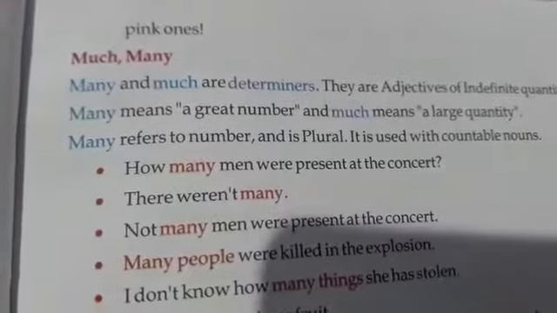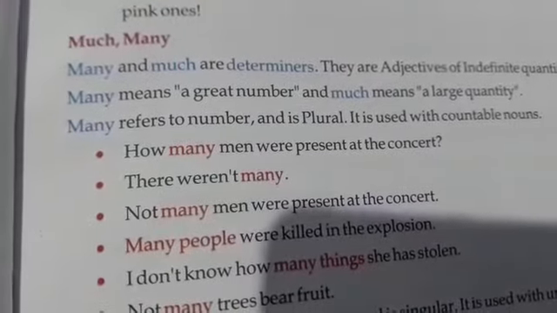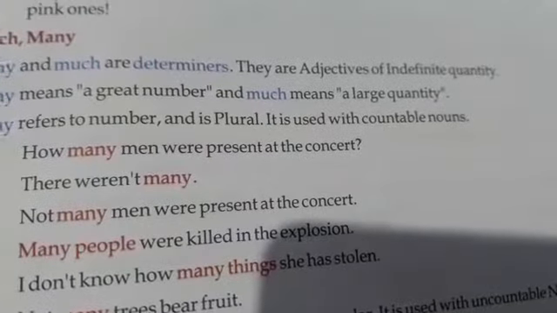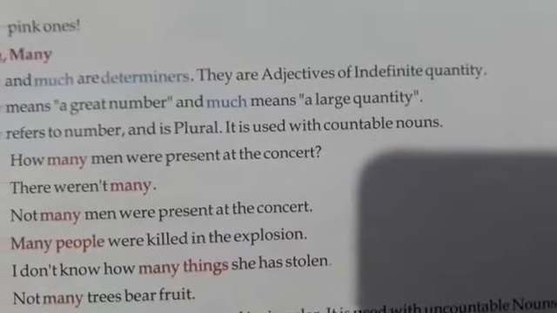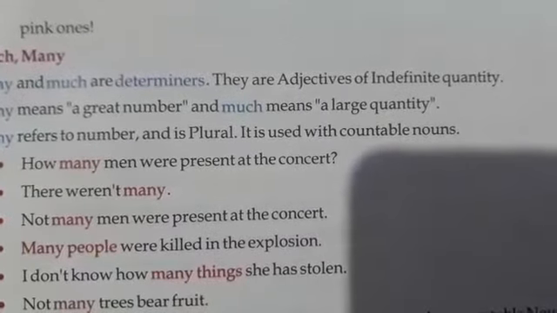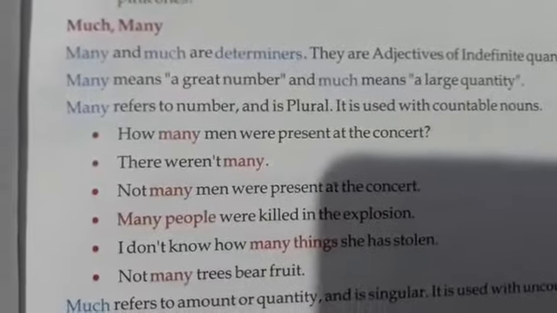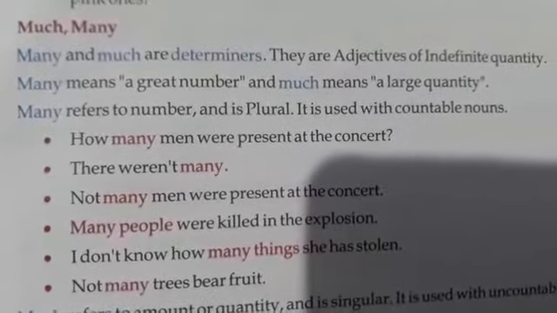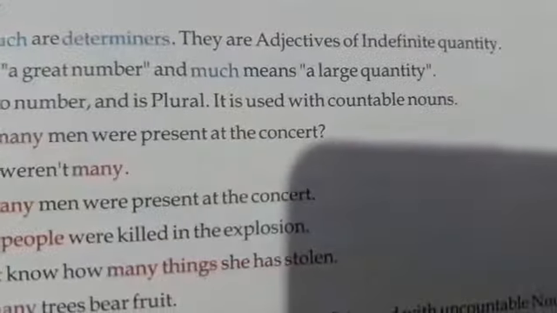Next, here we will discuss much and many. Many and much are determiners. They are adjectives of indefinite quantity. Indefinite quantity means which is not sure, which is not exact. Many means a great number, and much means a large quantity. A great number for countables, a large quantity for uncountables.